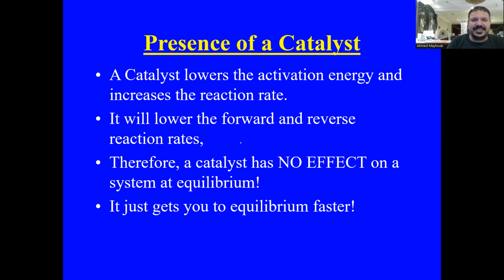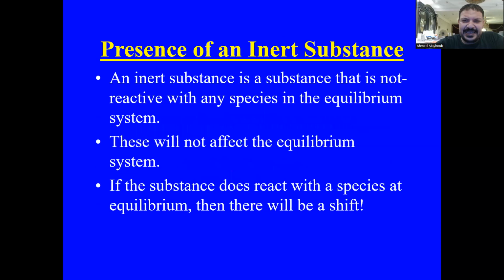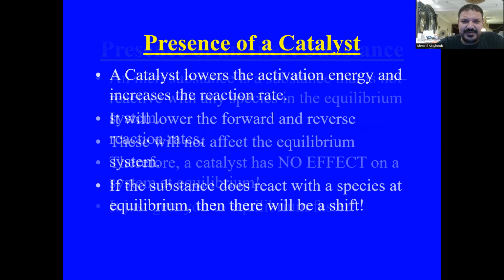What is the effect of a catalyst on an equilibrium system? A catalyst lowers the activation energy, which means the rate of the chemical reaction increases. It will lower the activation energy for both the forward and backward reaction. So this means adding a catalyst doesn't affect the equilibrium. Again, adding the catalyst doesn't affect the equilibrium.